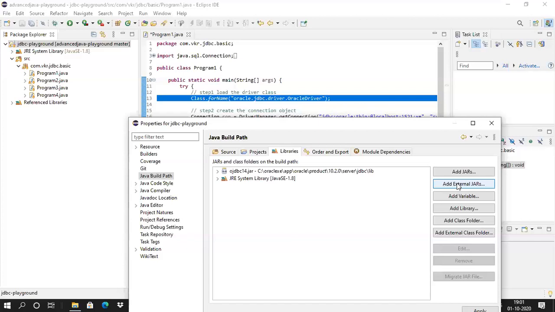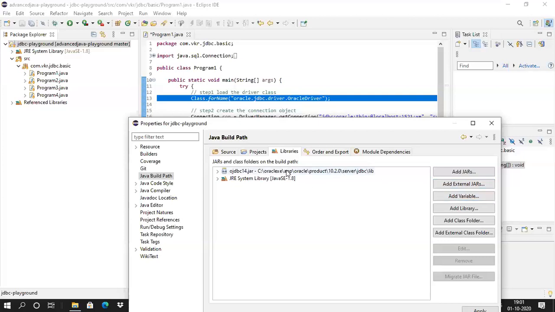First step is to load the driver class for any database to interact with the database. So to load that class name, when compiling, this is fine. Compilation is fine. Whenever we are running this, if we are not adding the external jar, it fails. This jar is from the Oracle software. Oracle is a third party. So we have to add the external jar which is providing the driver class. So I'm just adding that jar.